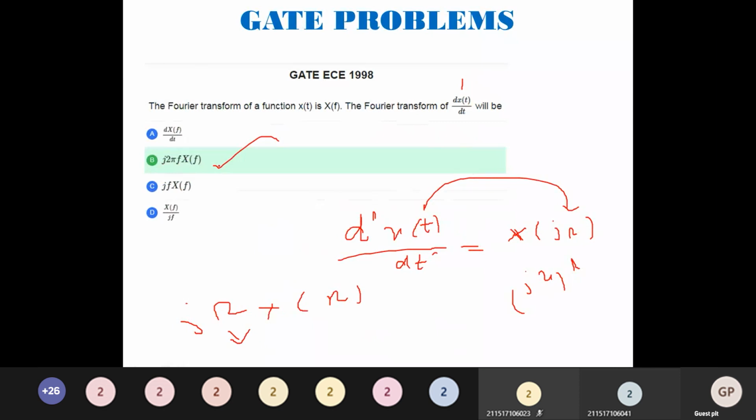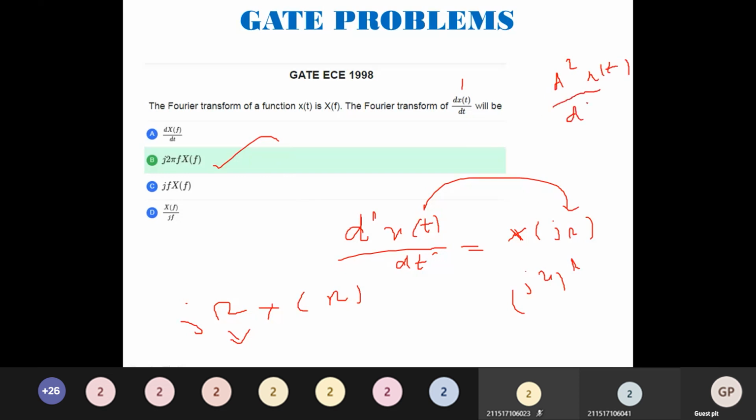By looking at the question, it may look a little complex because we do not have it in terms of a direct ready-made formula. Here they are given in frequency, but we should understand that omega is equal to 2 pi f, same concept. Now for the same question, if they give d square x of t by dt square, this is also possible.